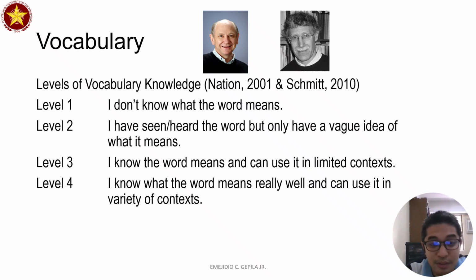So when you say level 1, a person doesn't know the meaning of the word. Level 2, a person has already encountered the word, but doesn't have a very particular idea of what it means. When you say level 3, the person knows the word, he knows the meaning, but he can only use the word in very limited contexts. In level 4, he really knows the word because he is able to use the word in different contexts.